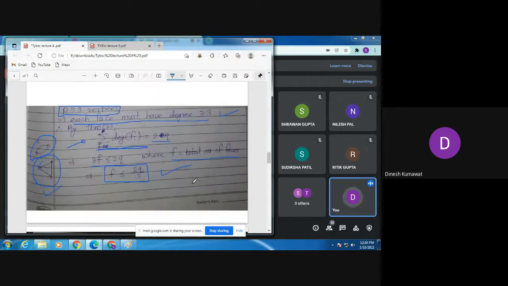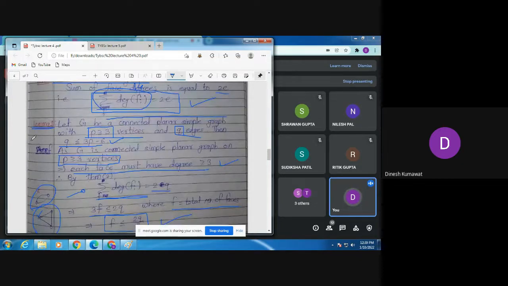Now let's see how we are going to use this result to conclude whether the graph K5 is non-planar. According to this statement, G is a connected planar simple graph with P at least 3 vertices and Q edges. Then Q is less than or equal to 3P minus 6 has to be satisfied.